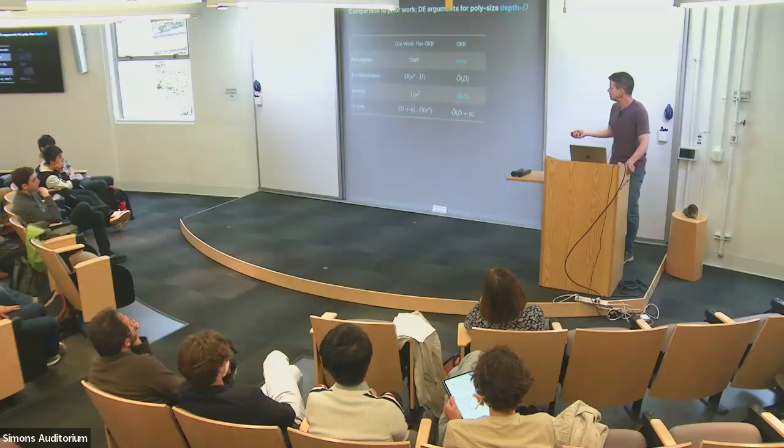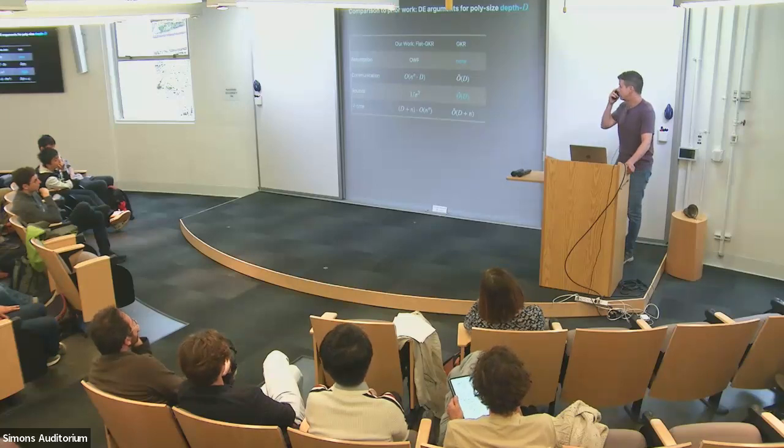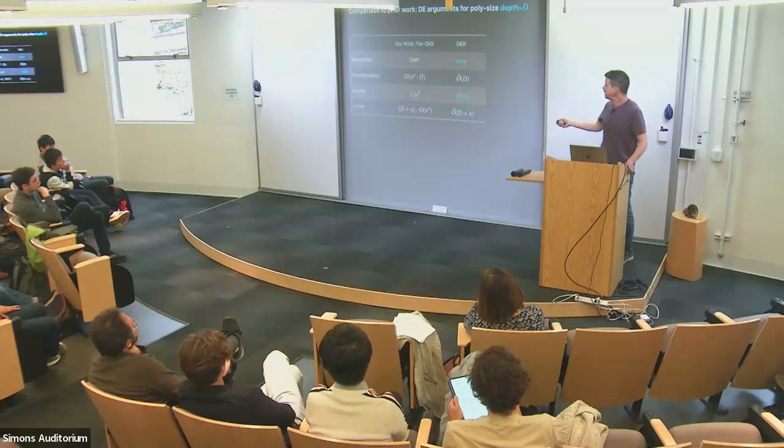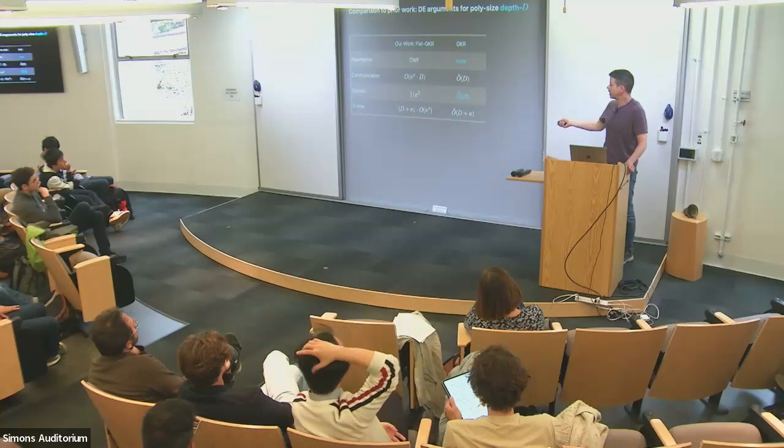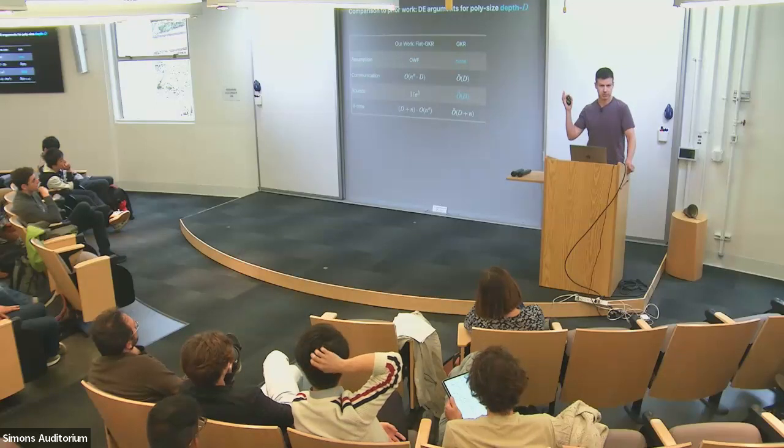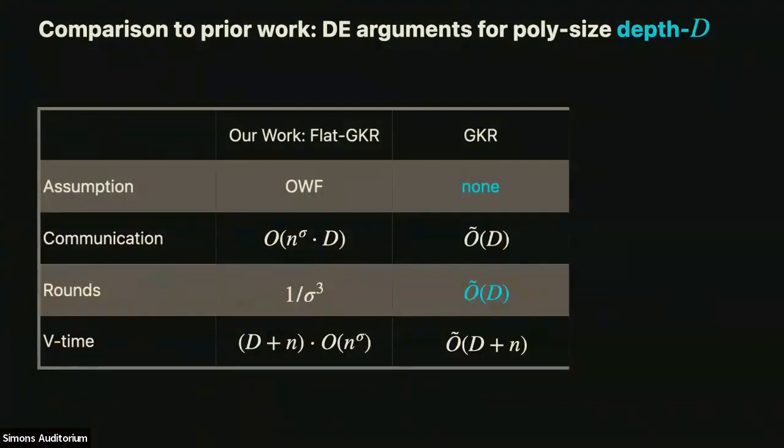So this is what we get. And the result of GKR is unconditional. So there are no assumptions made, but the number of rounds grows linearly with the depth of the circuit. And the question is, can you hope to get this result unconditionally? I don't know the answer. I think it's unlikely. So one thing that guides me when I'm thinking about this is that for many of the problems for which we have unconditional interactive proofs, getting a proof system with really large soundness error is trivial.